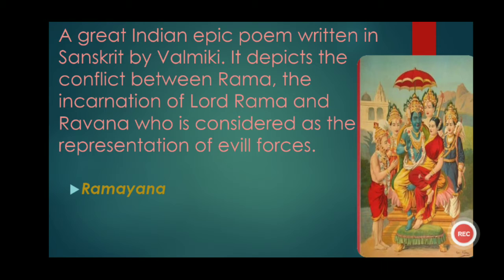The first one is written by Valmiki in the Sanskrit language and it is called Valmiki Ramayana. The second one is written by Tulsidas in the Awadhi language and it is known as Ramcharitmanas. But in both Ramayanas, we get to know the story of Prince Rama, how he rescued his beloved wife Sita from the clutches of Ravana with the help of an army of monkeys.